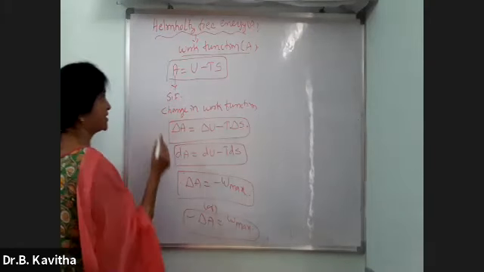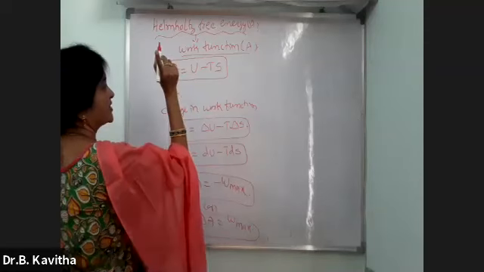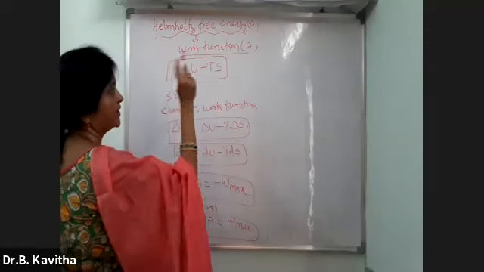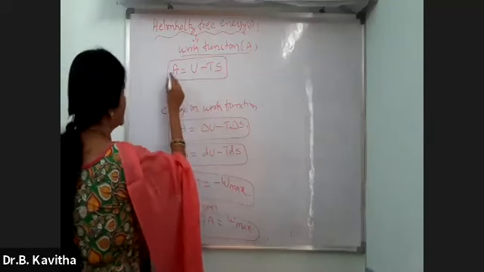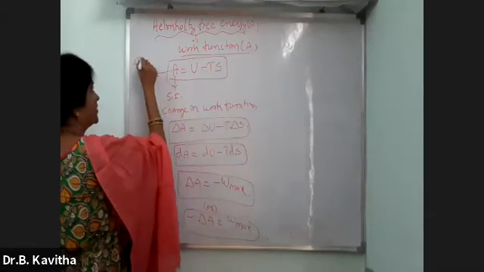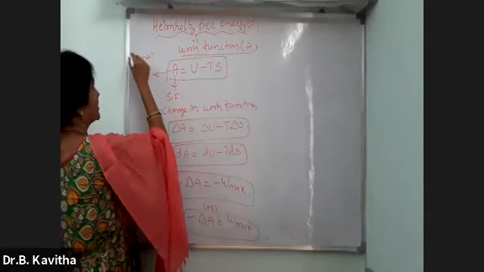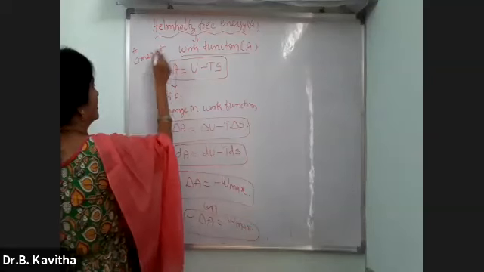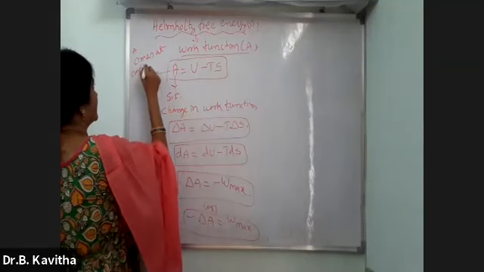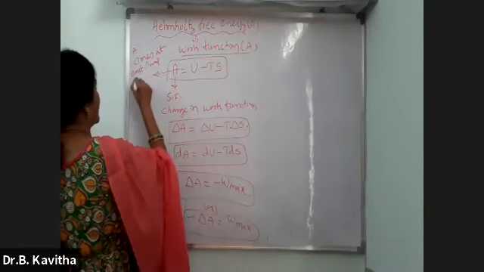Remember one thing: A comes at, U comes at constant volume, is it right? And this is at constant temperature. So, this is the important one. A comes at constant temperature and volume.